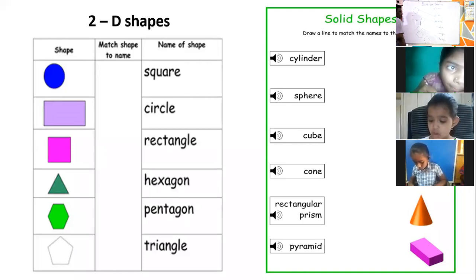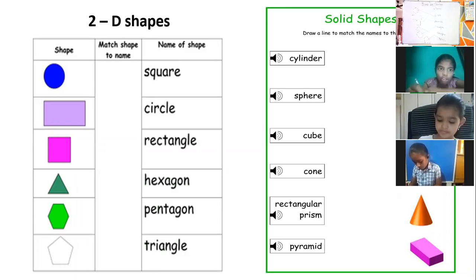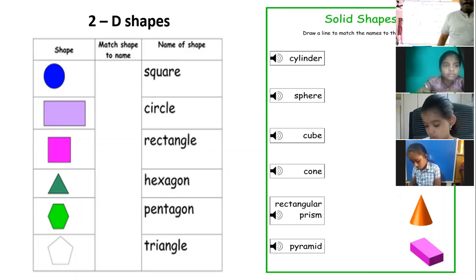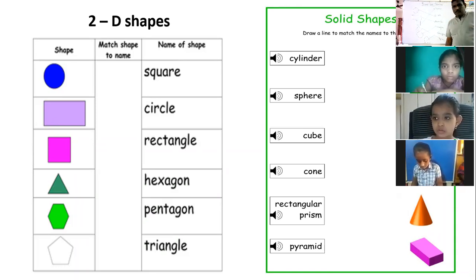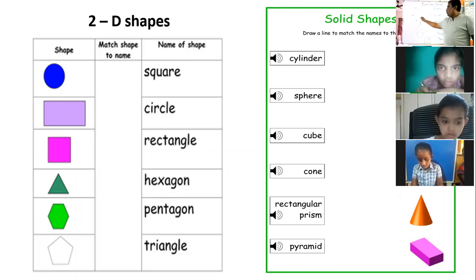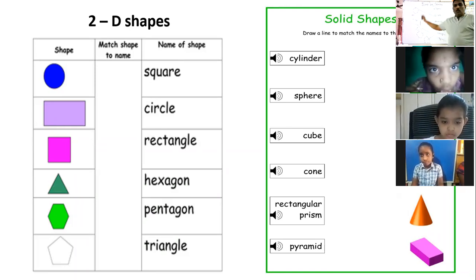Triangle. Hexagon means 6 sides. Pentagon means 5 sides. Sir, then which shape is this? 1, 2, 3, 4, 5, 6. Out of 6, which one?